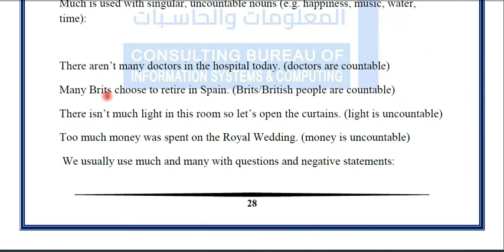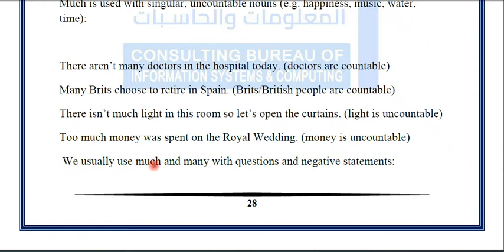It contains S. There isn't much light in this room, so let's open the curtains. Light is uncountable, so before it we use much, singular and uncountable. Too much money was spent on the royal wedding. Money is uncountable, so before it we use much.